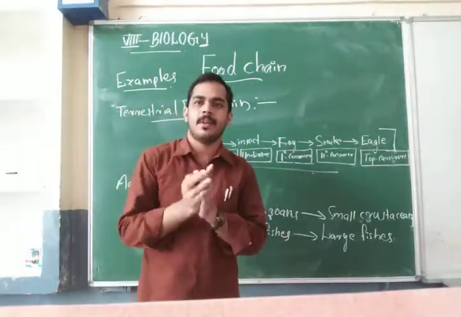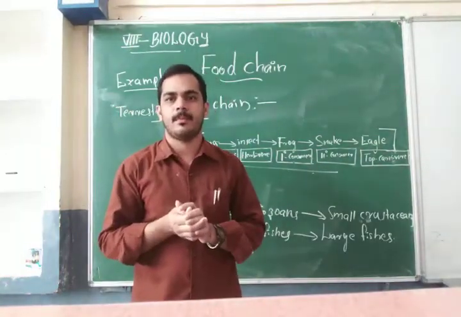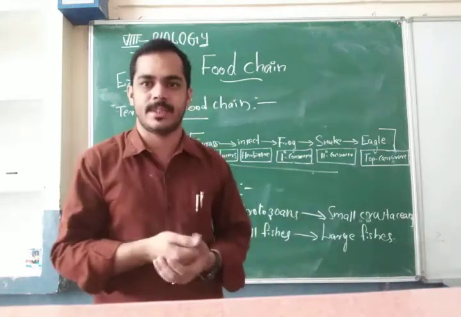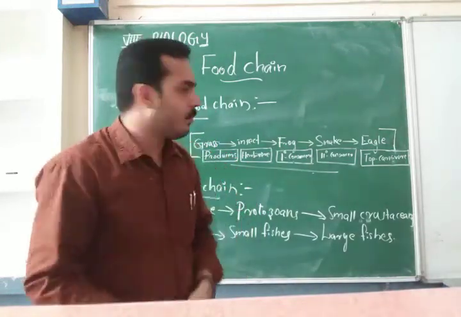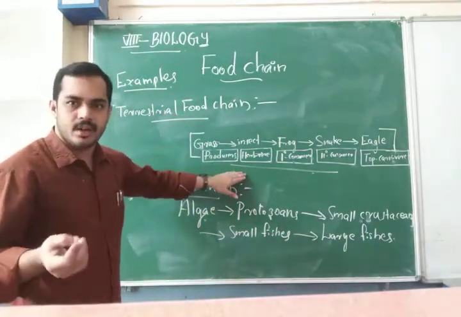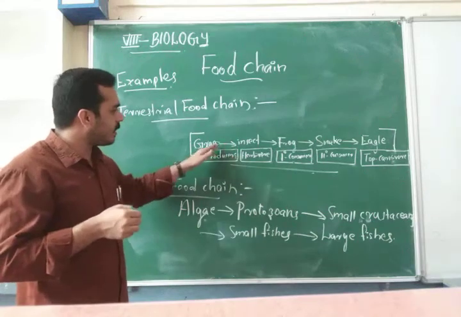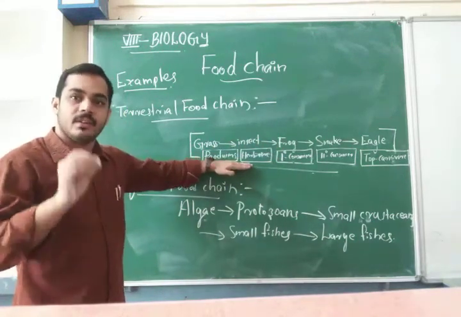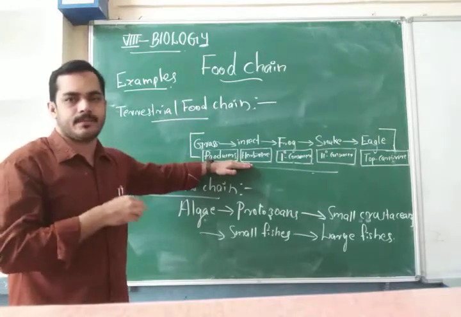Here I am going to explain the types of habitat, examples of food chain. I have already explained the terrestrial food chain. Terrestrial food chain means like this grasshopper chain. This type of chain is called terrestrial. It is only on the land.